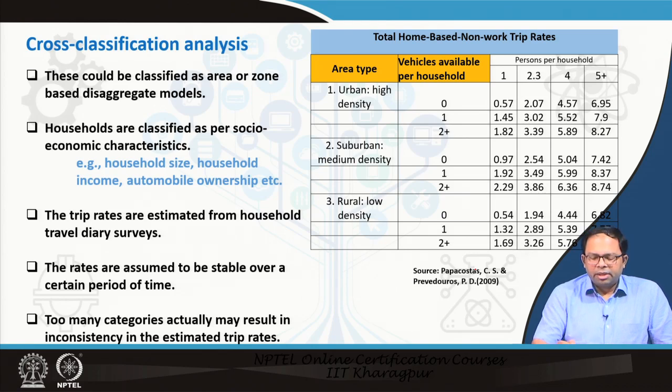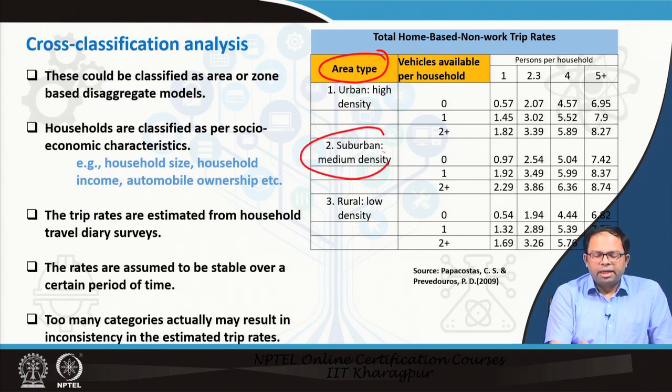So, in this particular example, you can see the total home-based non-work trip rates; this is the non-work trip rate and this is home-based. First of all, we have categorized by area type, which is urban high density area, then there is suburban area, and then there is rural area, which is low density.